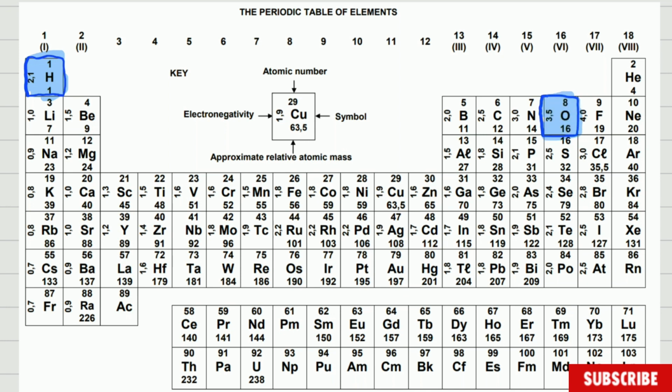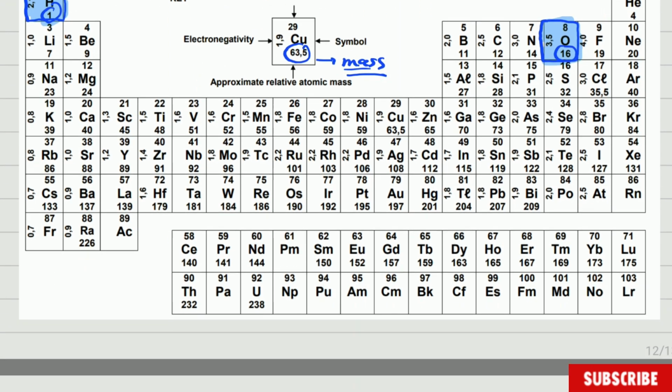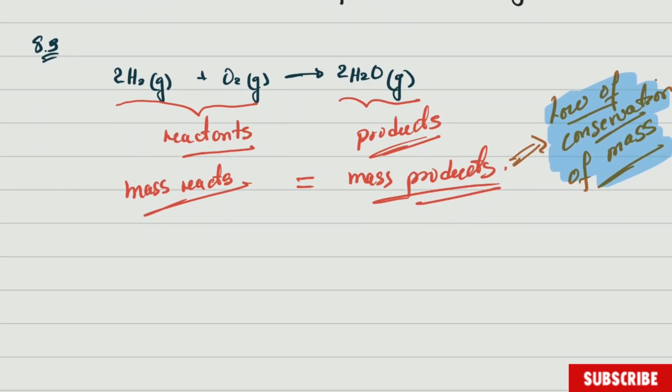Alright, so you need to know that the mass of these atoms are the numbers at the bottom. This is the mass shown in this specific element there. So for hydrogen it is 1 and for oxygen it is 16, and we are going to go here, and remember we are going to calculate.